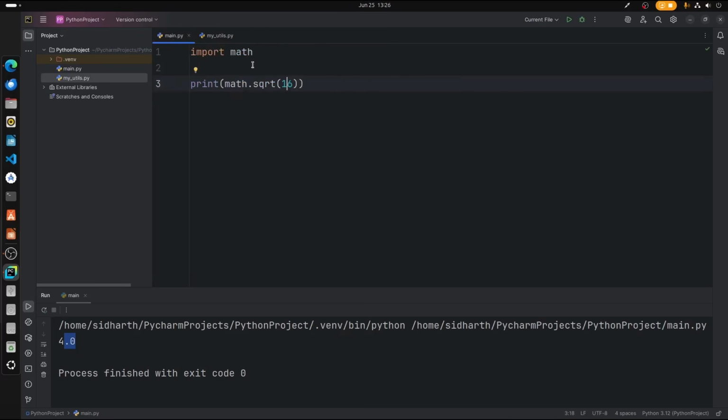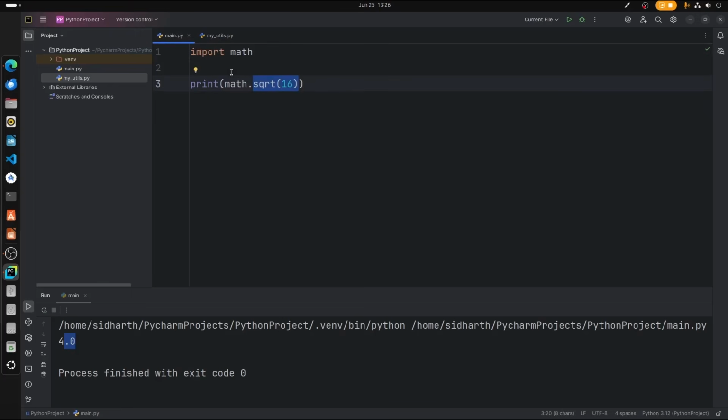So this is a module, and this is a function in this module. In the math module, this square root is a function. Okay, it is created in the math library, so that is why we call that function, and it is printing the values. Alright, so just like that, in our module we have a function and an operation for that function. So let's do this.